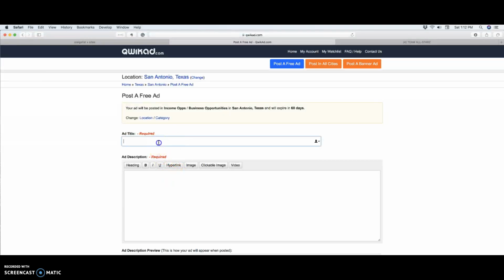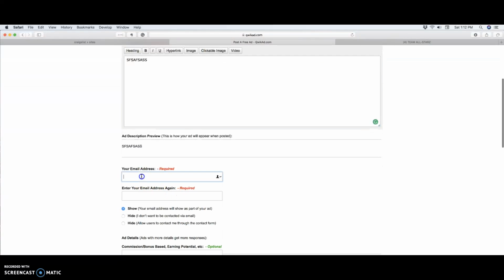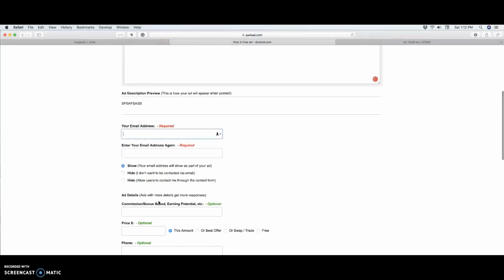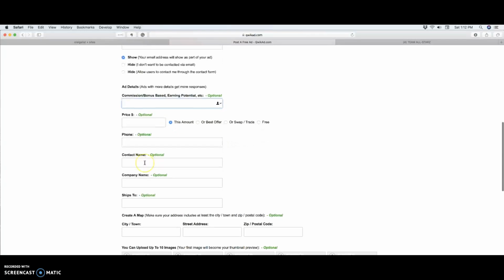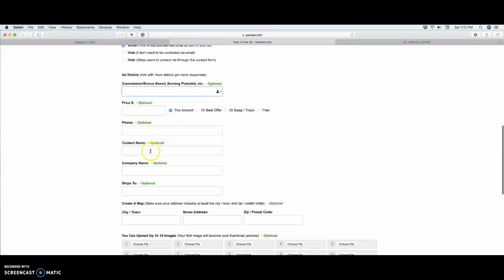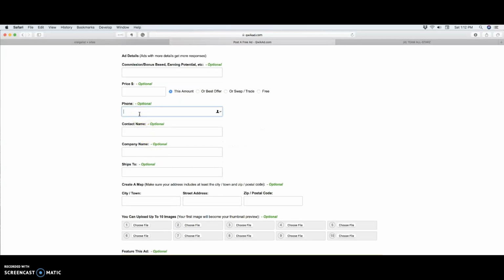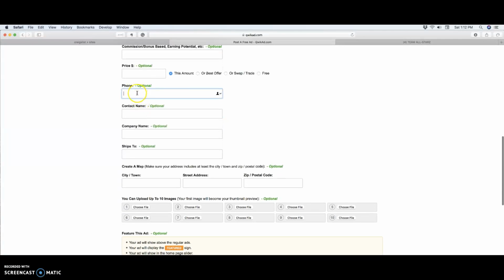We would actually put in an ad here, a title, right, and then you would put whatever your ad is here, right, and then your email address. I would leave that open so they can contact you by email. You can put a bonus, whatever type of income. That's optional. Price is optional. Phone number. I would not put my phone number on here, but if you have a business phone, maybe,